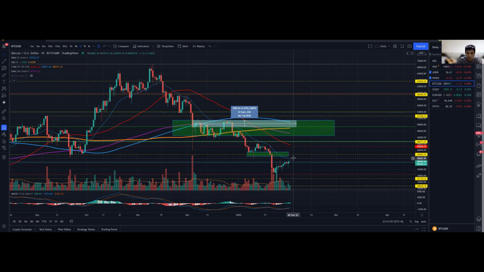It looks somewhat like a bear flag formation, because we came down here with a very big retracement pullback. The key resistance I'm looking at is the close of today or even tomorrow: a retest of the 20 exponential moving average on the daily chart, which is currently at the 39.3K region, subject to change because today's candlestick is still forming.